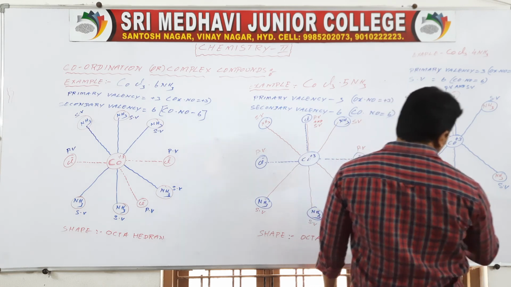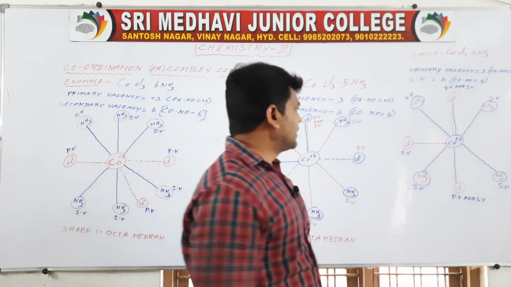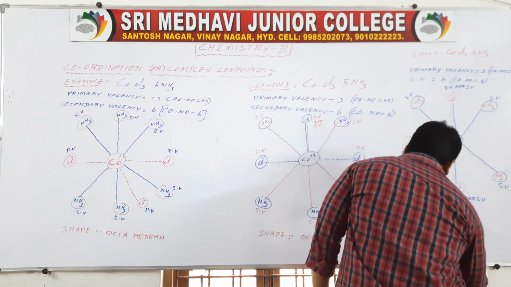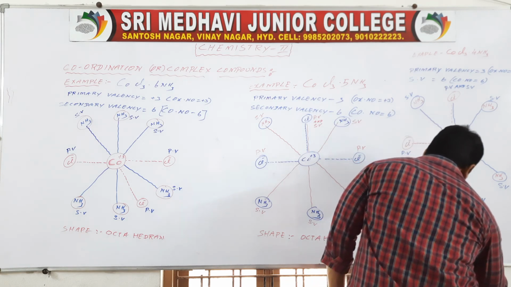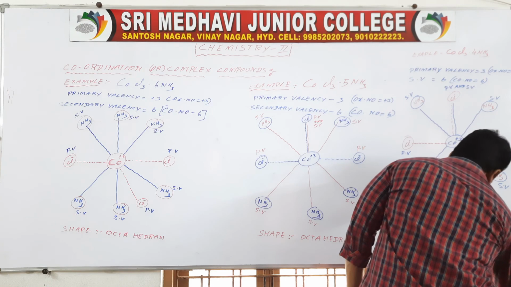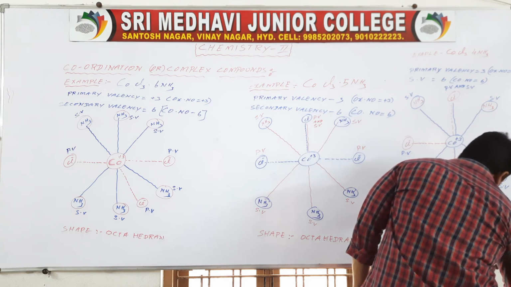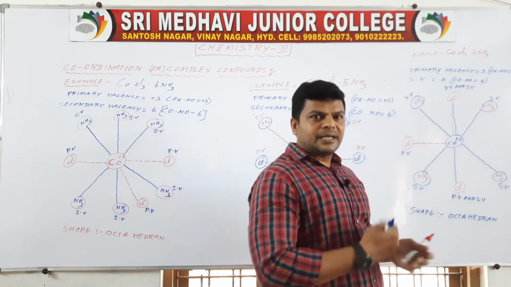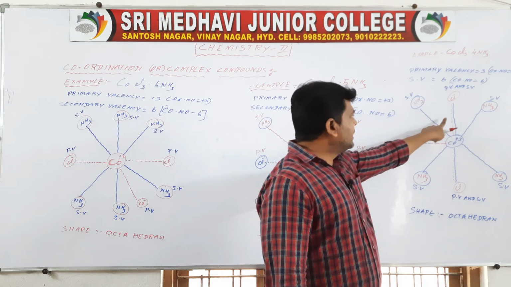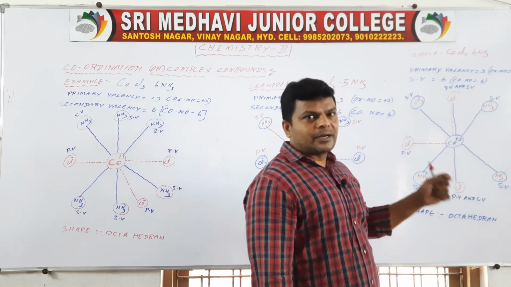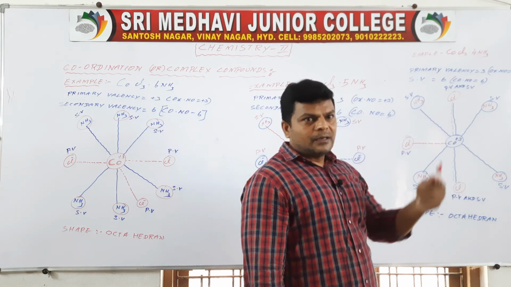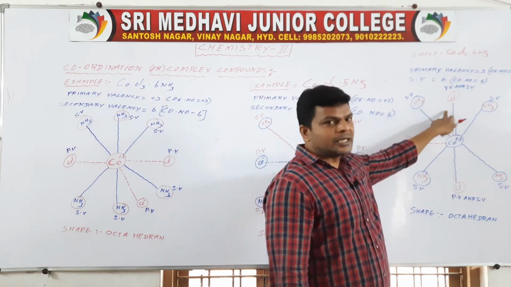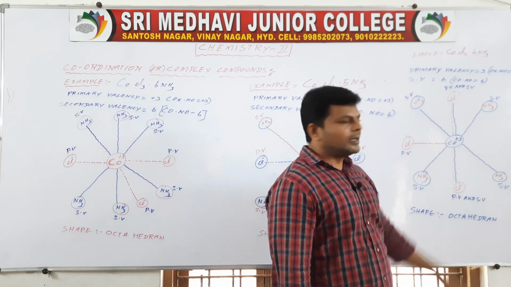This one is primary valency, and this is primary valency and secondary valency. So the shape of the molecule is octahedron. In this one, 2 chlorines satisfy both primary valency and secondary valency. That's why we indicate both dotted lines and thick lines. Dotted lines are primary valency, thick lines are secondary valency. So this chlorine satisfies both valencies. That's why we indicate it like this.